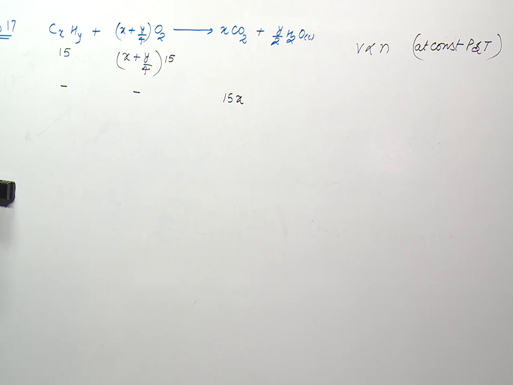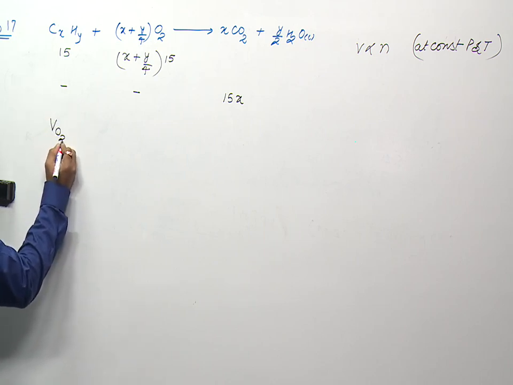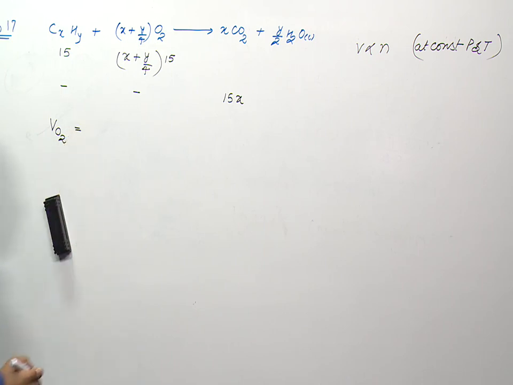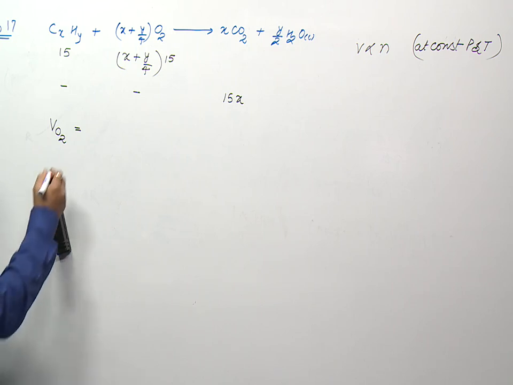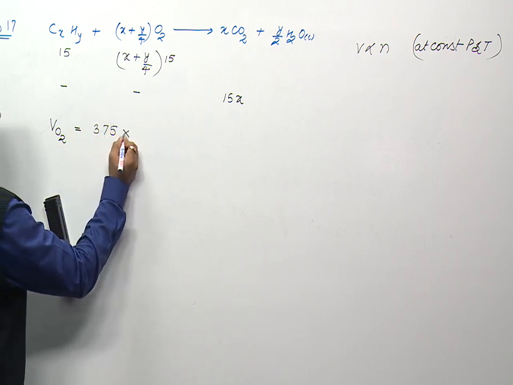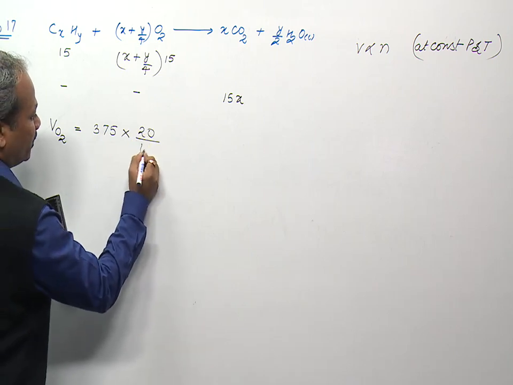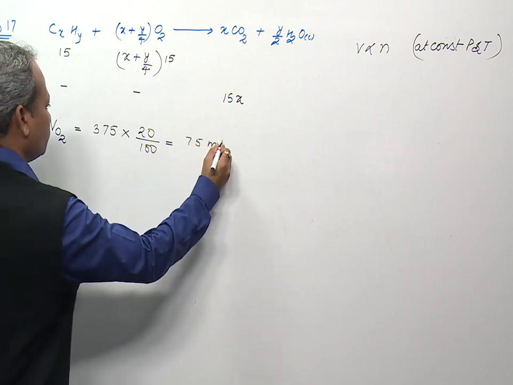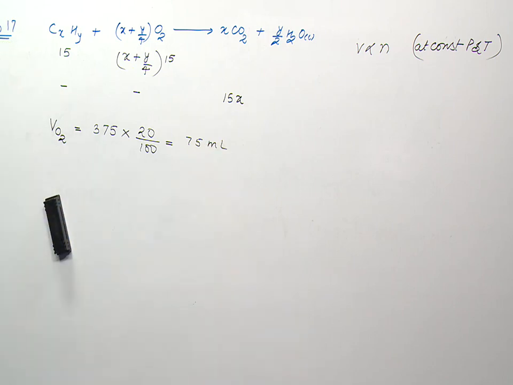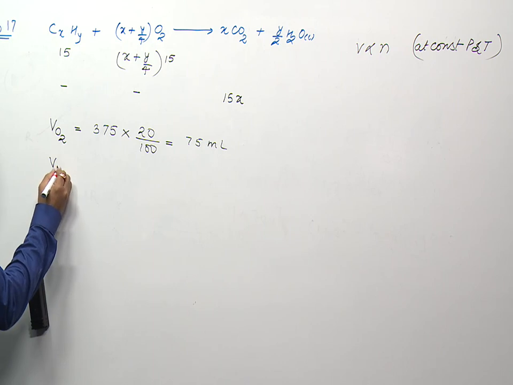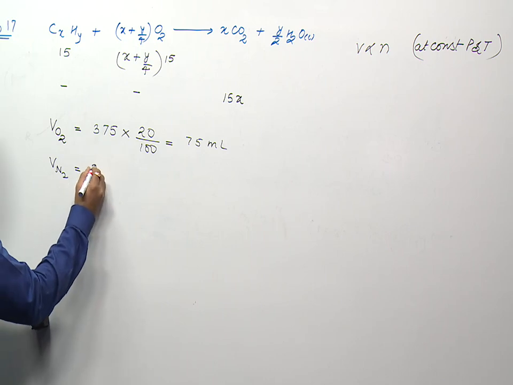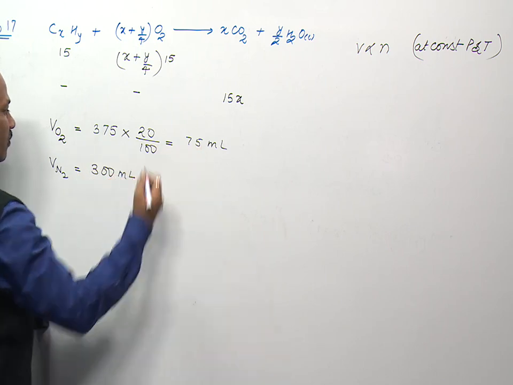Now, first of all, identify the volume of O2. The volume of O2 initially is 20% of the volume of air, which is 375, so on solving it comes out to be 75 ml. The volume of N2 will be 300, total volume minus volume of O2.